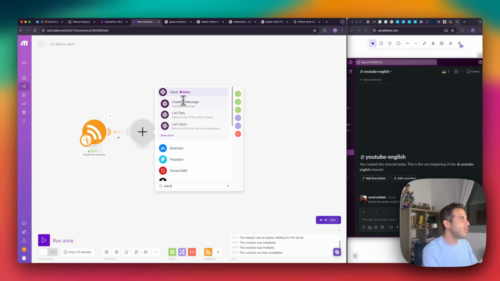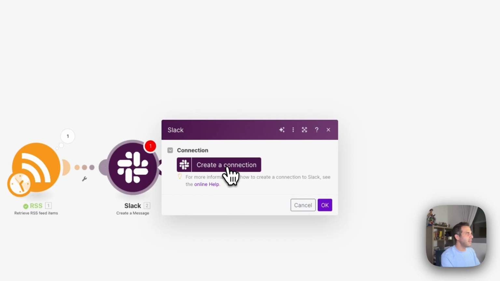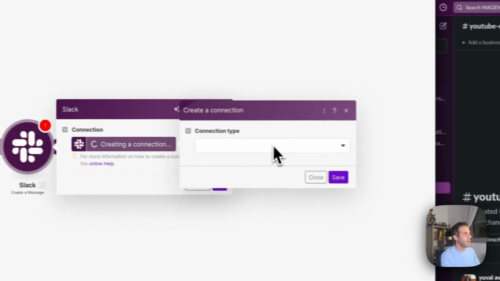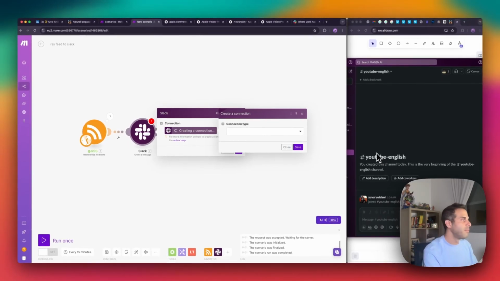So I'm going to select create a message because I want to get the trigger and create a message on Slack. So create a message and then I can create a connection. And by creating a connection, I mean let's connect to my account on Slack, because we do need to connect Make to Slack so I can actually trigger the automation and send the action, set the newsfeed into the Slack channel.